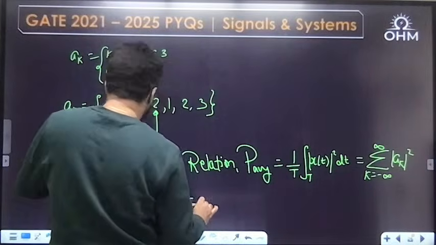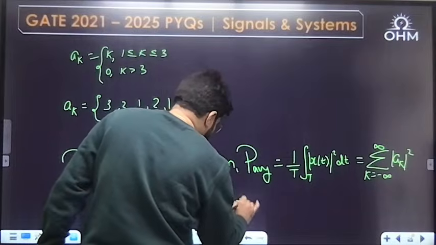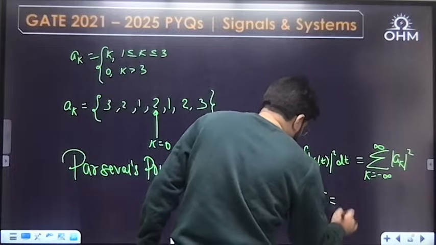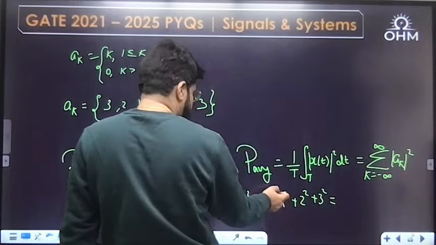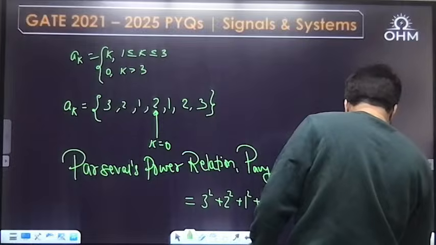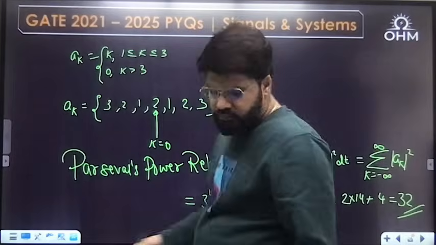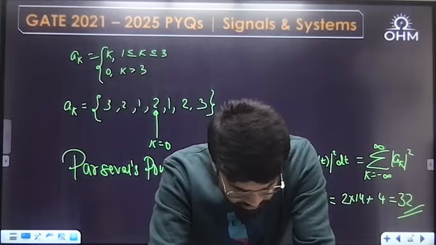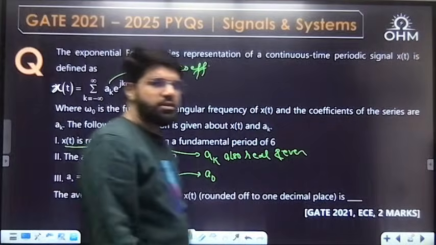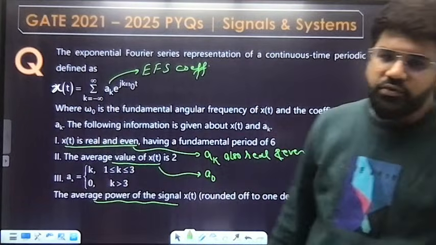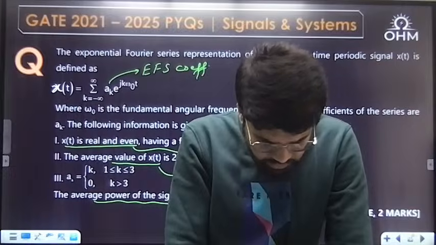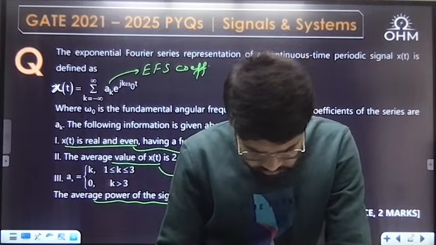So the answer is 3 square plus 2 square plus 1 square, then again 2 square, then 1 square, 2 square, and again 3 square. So this is 9 plus 4, 13, plus 1, 14. 14 will come twice, the same calculation on the left side, plus at the center 4, so 32. 32 is the correct answer. The average power, using Fourier series coefficients, is determined using Parseval's power relation. Okay, 32 is the final answer.